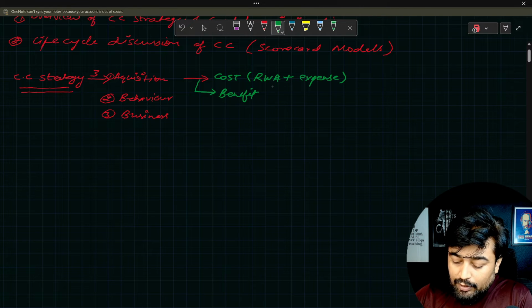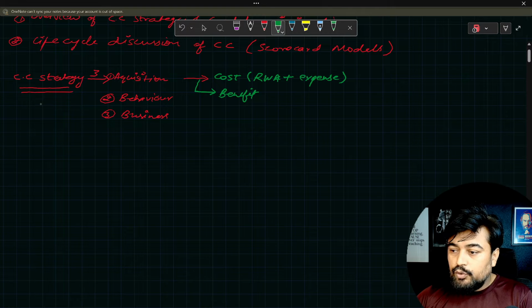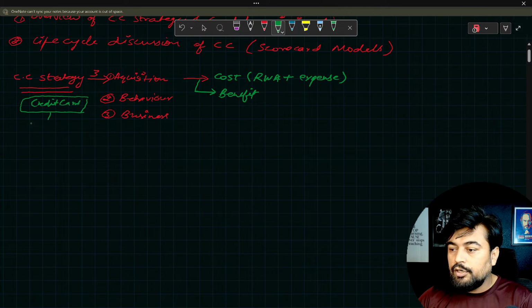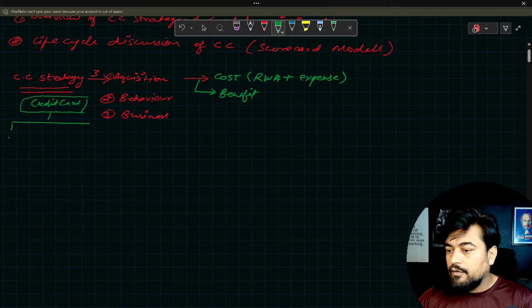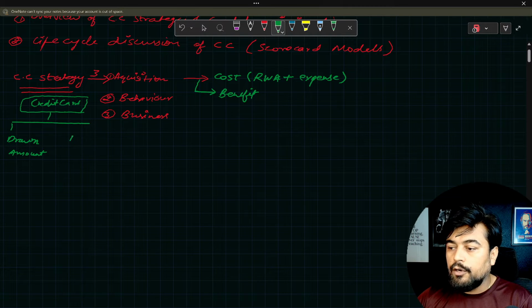Now we talk about risk weighted assets. So what is risk weighted assets? Okay, so whenever you are making a credit card and giving it to a customer, there are only two stages. Stage one, the customer will draw an amount. This is the drawn amount. Then there is an amount which the customer has not drawn.